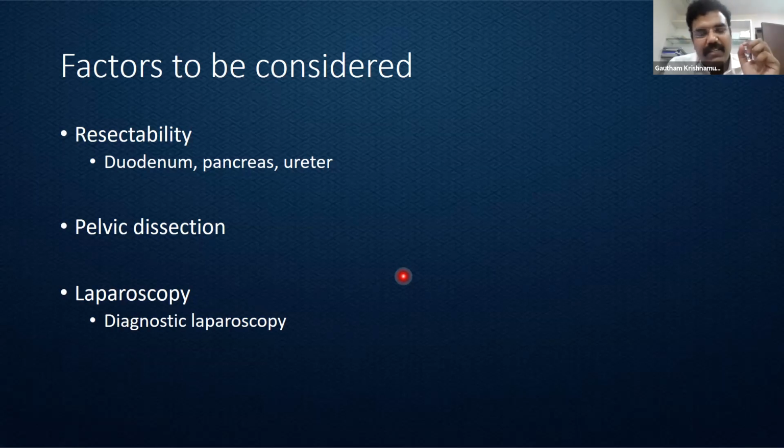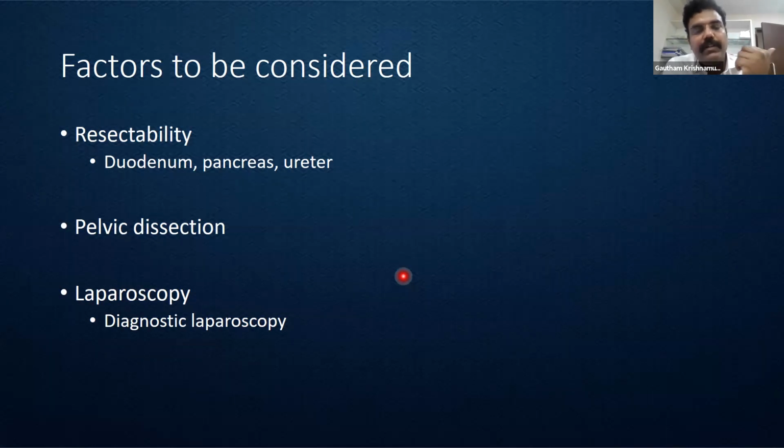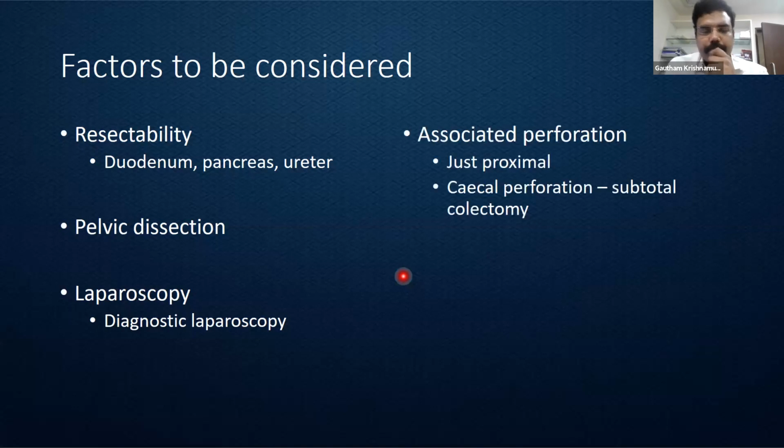So if feasible, at least a diagnostic laparoscopy in these individuals before performing the stoma can help in assessing the stage of the disease, and also in determining the aggressiveness with which we'll have to give the neoadjuvant therapy. Once diversion is done, obviously all these patients have to undergo neoadjuvant therapy before the definitive management. So if I'm able to get information regarding the degree of peritoneal disease or liver mets, then I'll be able to offer a better chemotherapy regimen.